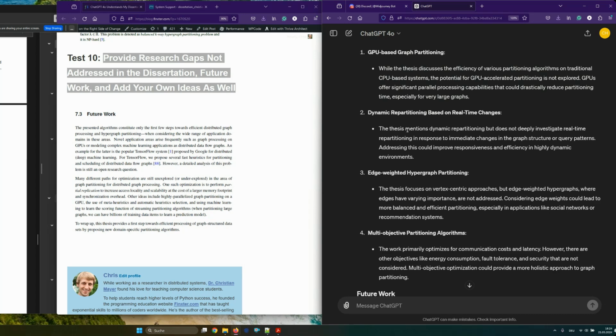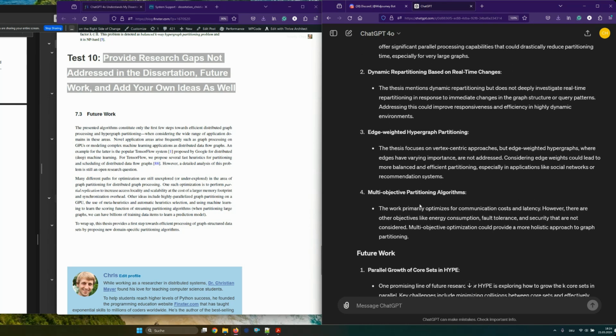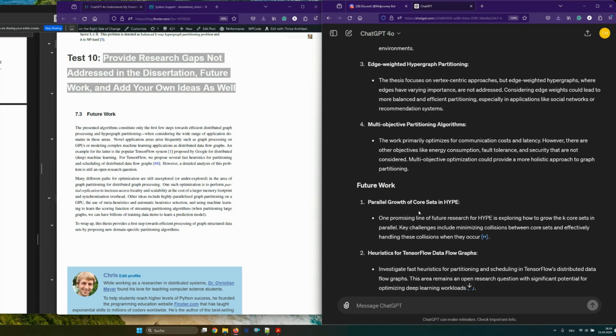Think of the capabilities of future models where you can feed even more work. But even feeding one whole dissertation and it being able to understand it better than yourself, this is just insane. We are just on a wild ride here. The future is bright.